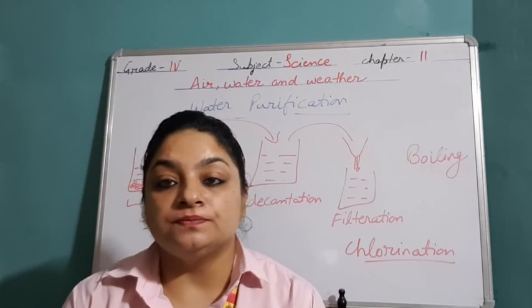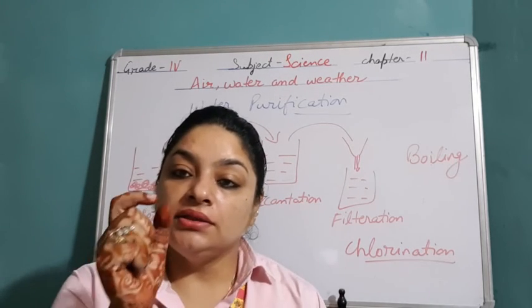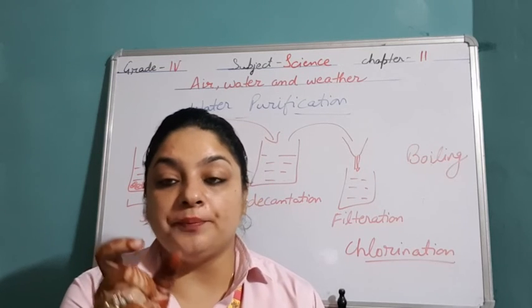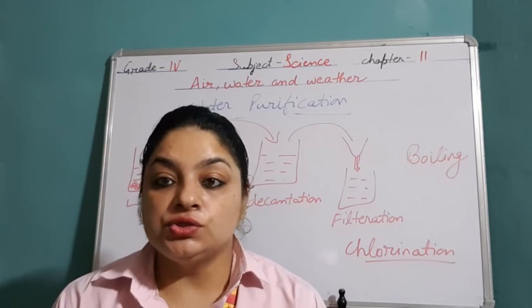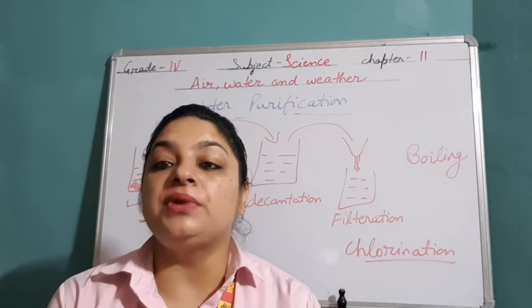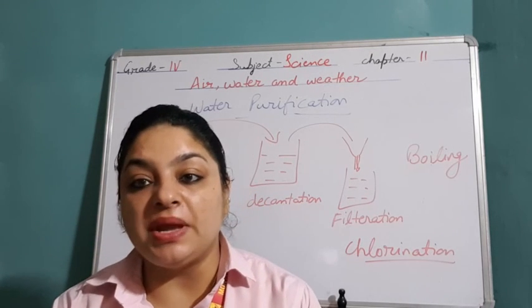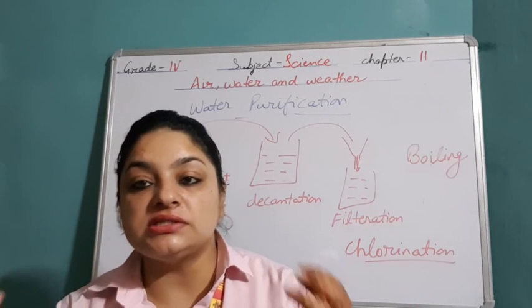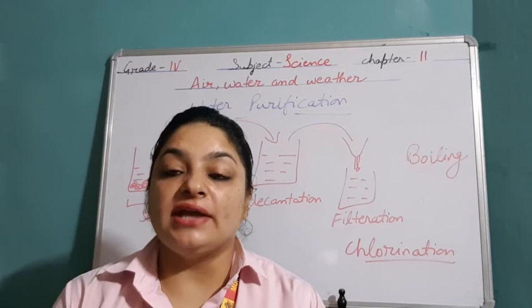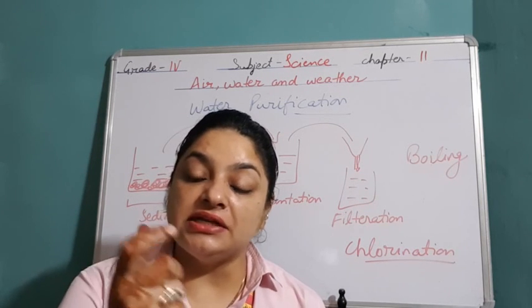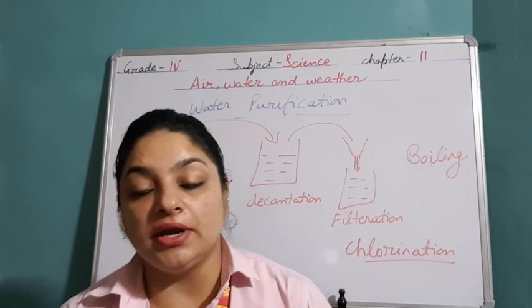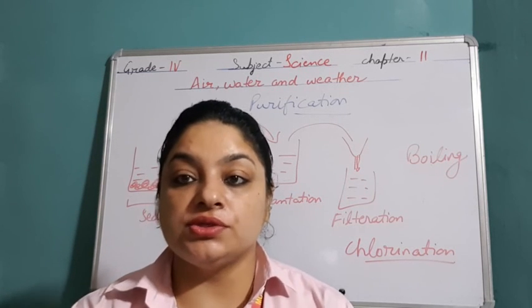Now weather. Weather is the condition of air at a particular time and a particular place. For example, we are living in Karnal. So the maximum temperature for a particular day, the minimum temperature, what is the wind speed, all these things specify the weather of a particular place. And the weather of a particular place is different in the different places. So this was all about this chapter.